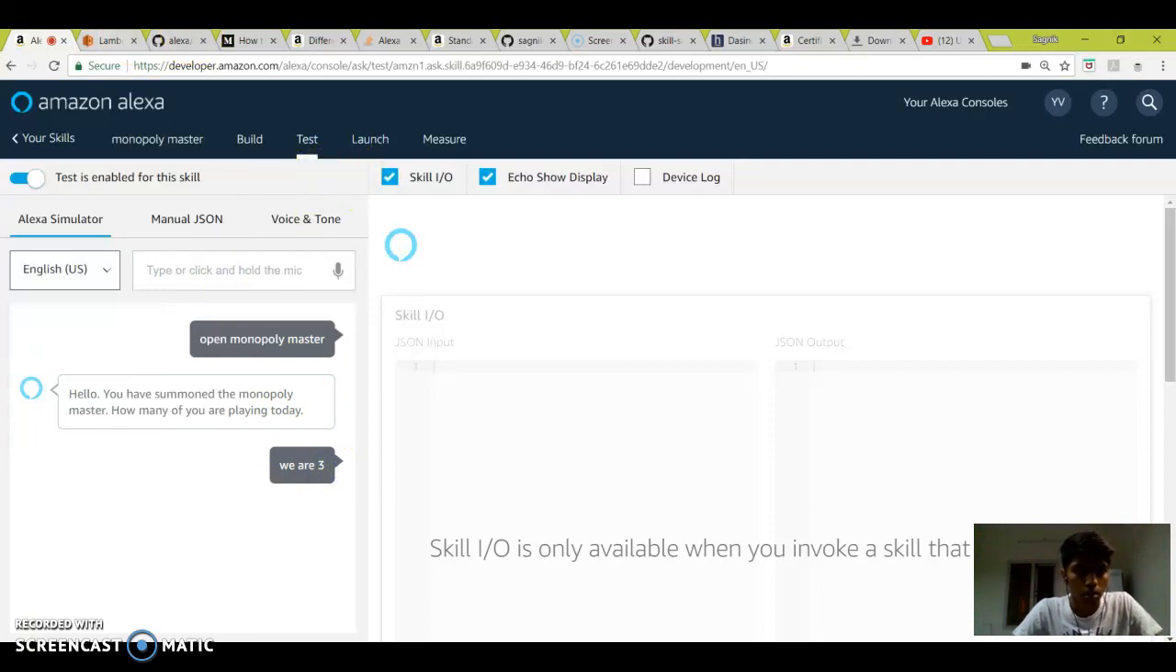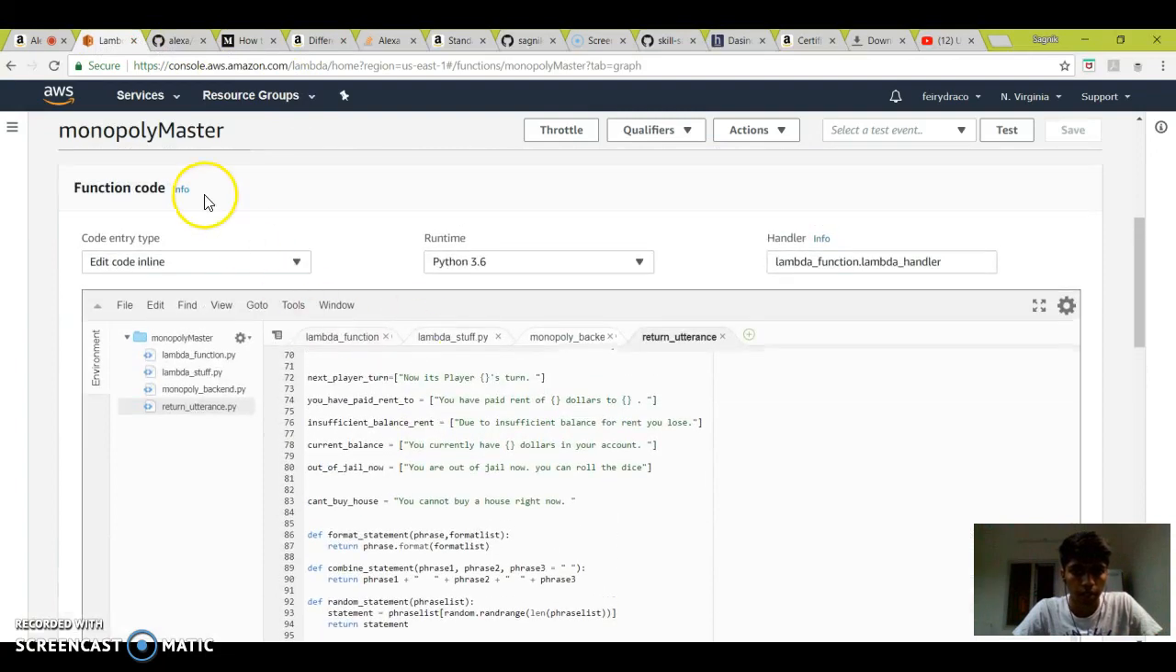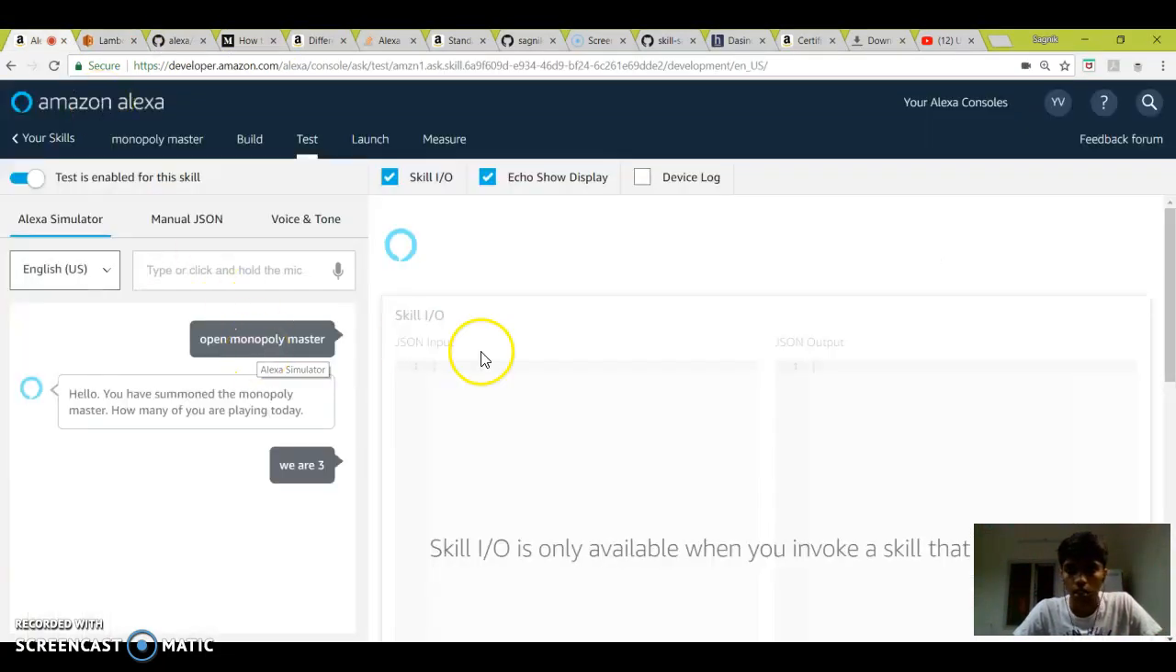Okay, so that was the backend, the lambda function. This is the front end with the skill.